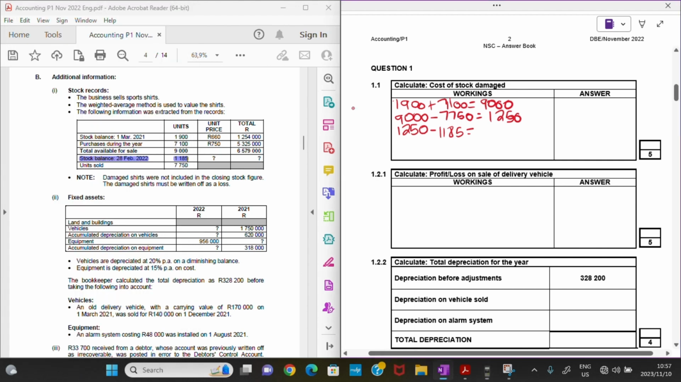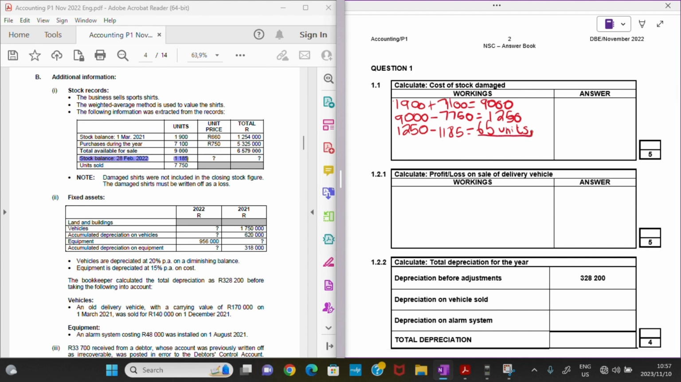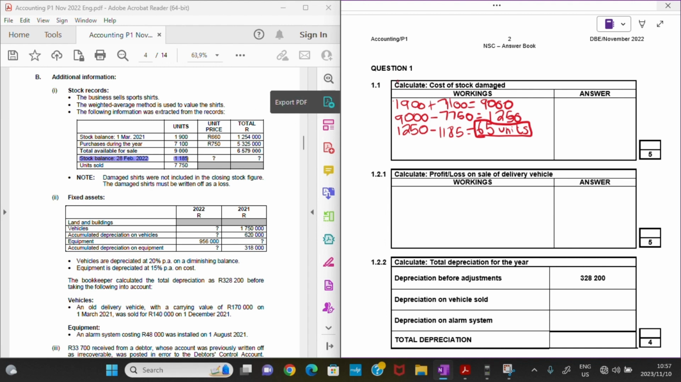So basically I have 65 units damaged, right? 65 units damaged. This is not the rand value, it's just the number of units that are damaged. So now we want to determine the cost of these 65 units that were damaged. And also remember that we are told that the weighted average method is used to value the t-shirts.